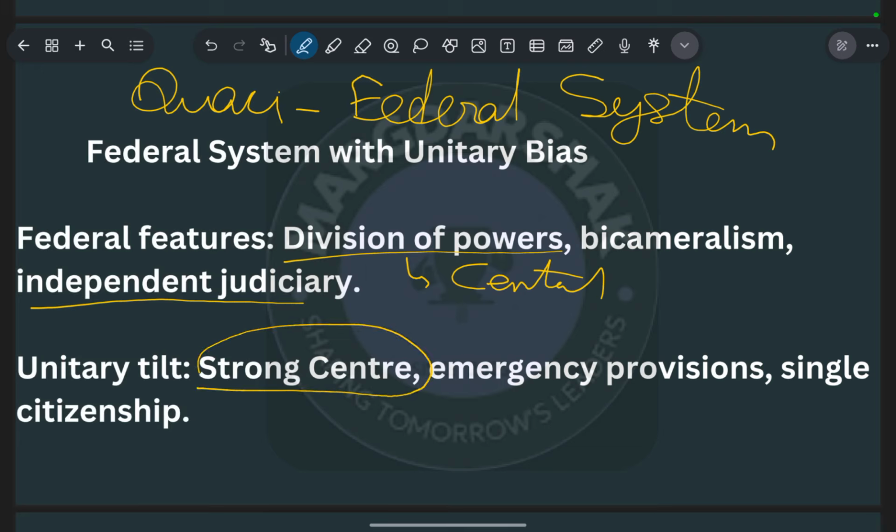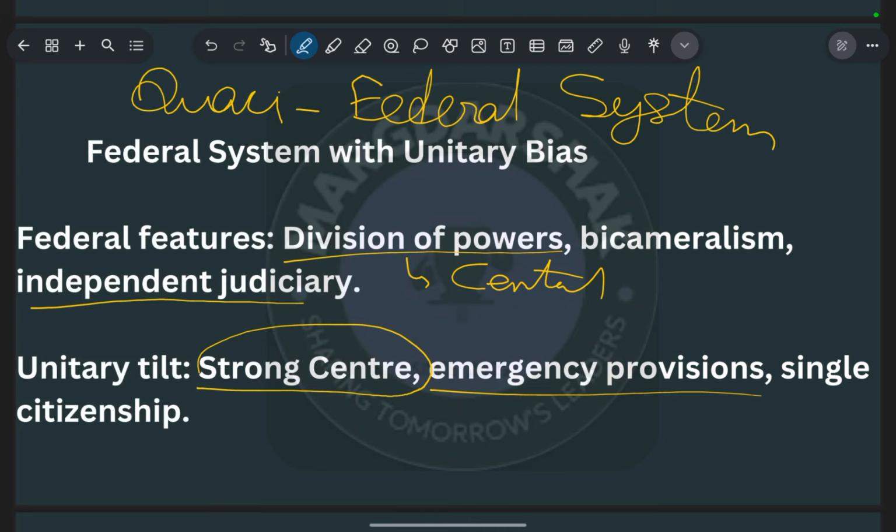Next are the emergency provisions. Emergency provisions are mentioned in Articles 352, 356 and 360, and they show the unitary tilt. If there is any emergency situation, such as a national security emergency, President's Rule, or financial instability, then the Union's laws prevail over the state laws. It means the Union has all powers to take control over the states in emergencies. That shows the unitary feature.